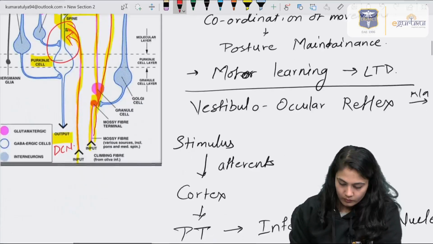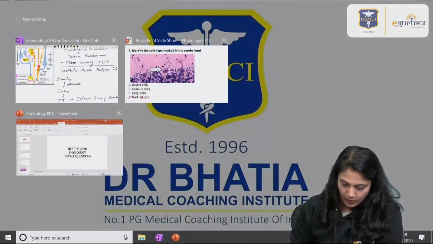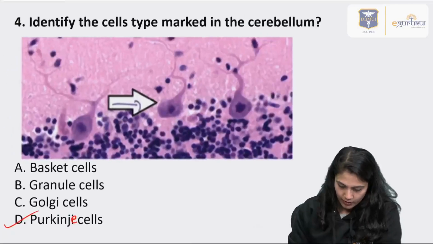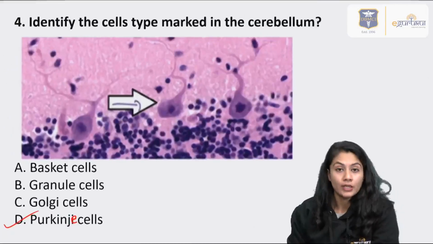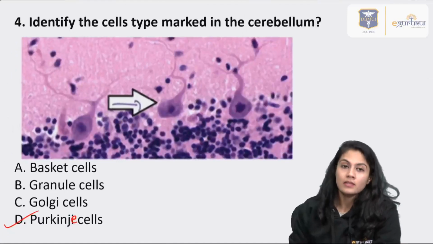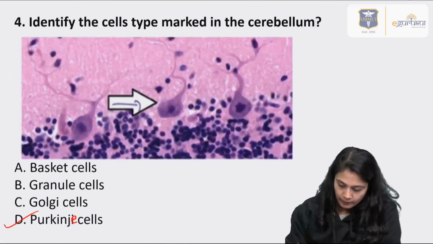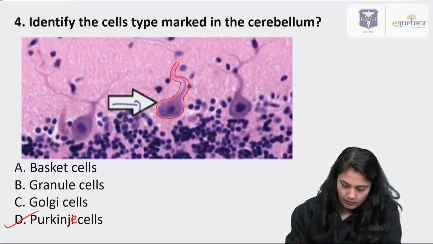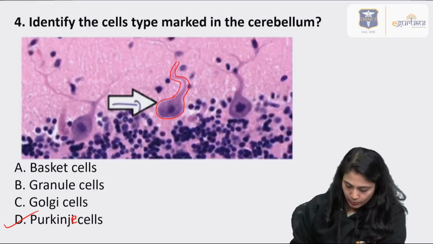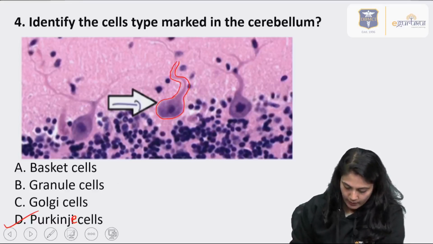So this is the phenomenon of Purkinje cells and their mechanism of working. Hence the cerebellar cells help in coordination and posture maintenance, and this is what they showed as Purkinje cells, right? These are the Purkinje cells.